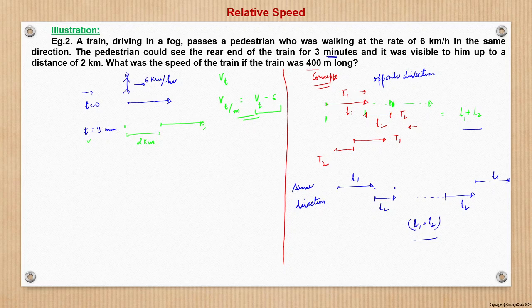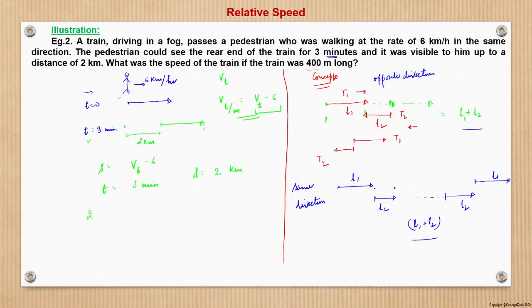So when we say relative motion, it means the man is standing still, and the train is moving at a speed of Vt minus 6. So the speed is Vt minus 6, time is 3 minutes, and the relative distance is 2 kilometers.